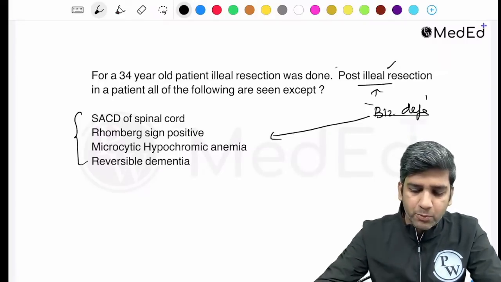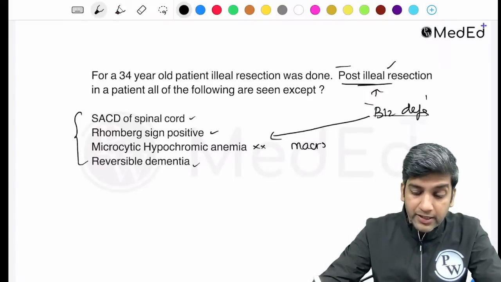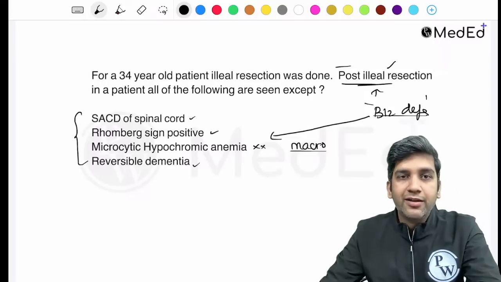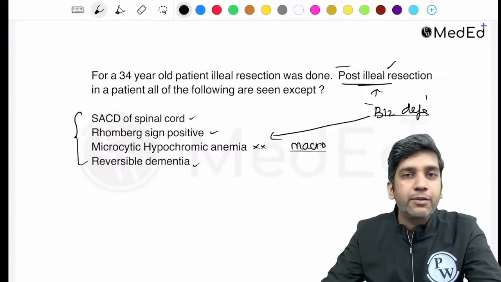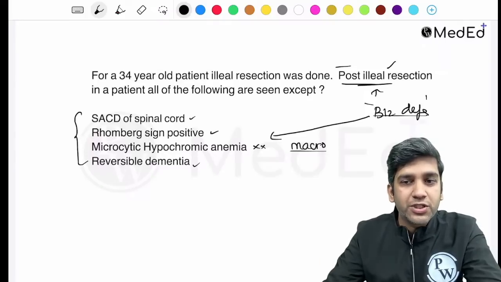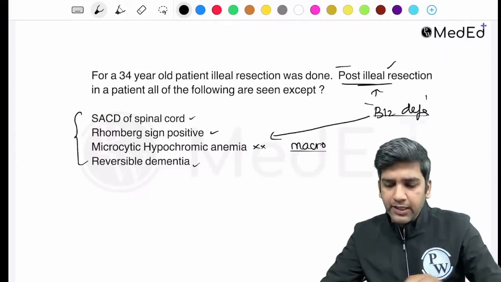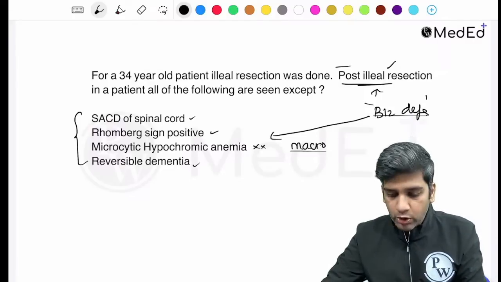It's a classical case of post-ileal resection. B12 deficiency will be there. Obviously, it will be macrocytic, right? It is a very simple question, but sitting in an exam hall trying to relate and correlate it and find the correct choice might have been a little bit tougher. Please tell your juniors to solve more scenario based questions because the exam is moving towards that, right? The answer is all except microcytic hypochromic anemia, which will not be seen.